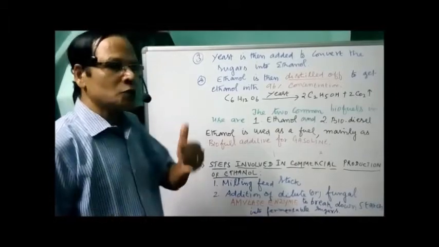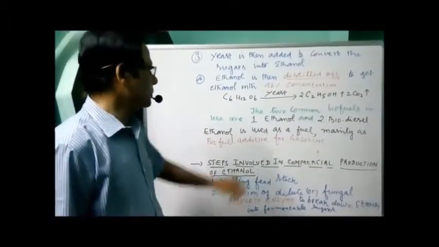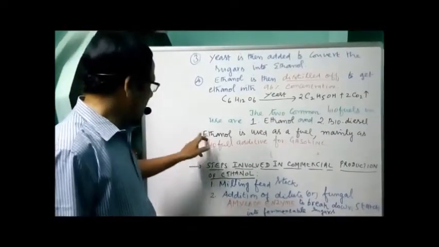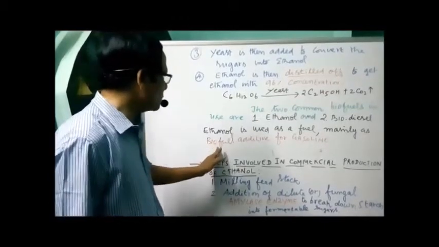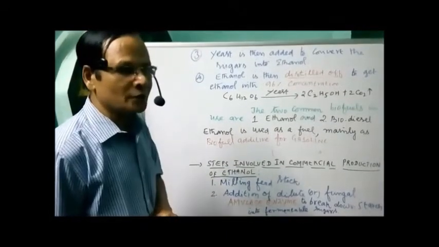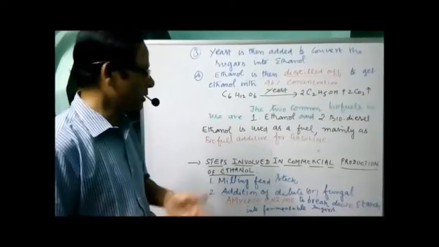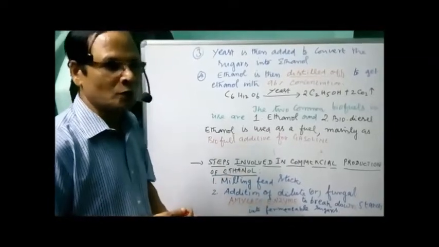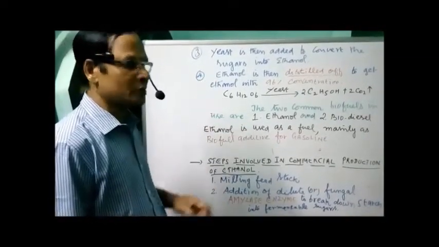Okay. What are the 2 common biofuels in use today? Number 1, ethanol, another one, biodiesel. So ethanol is used as a fuel, mainly as a biofuel additive. What for? For gasoline. Biofuel additive for gasoline. Gasoline means the petroleum and its products. Okay, so that's about the steps involved, the role of Saccharomyces cerevisiae.